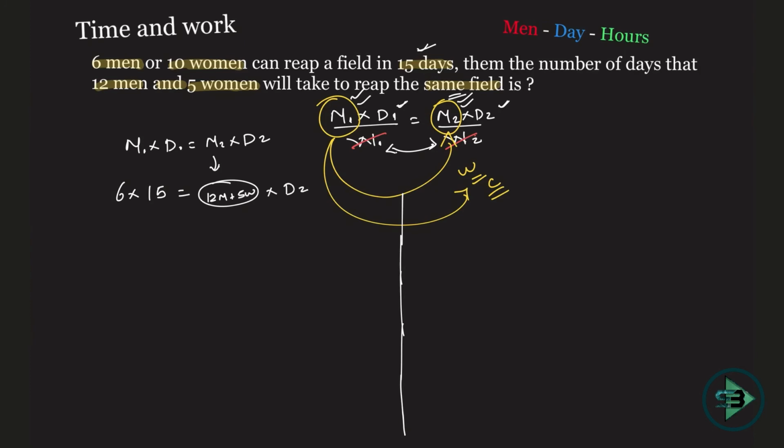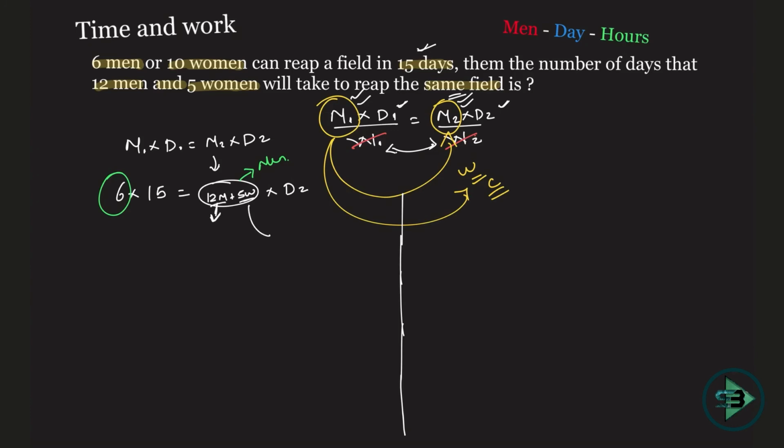So all that I need to do here is, I know it's men here, it's 6 men, so I'll need men only here, right? I need to convert this 12 men and 5 women into pure men. I just need this in terms of men. So there are already 12 men here, right? No need to do anything with that.